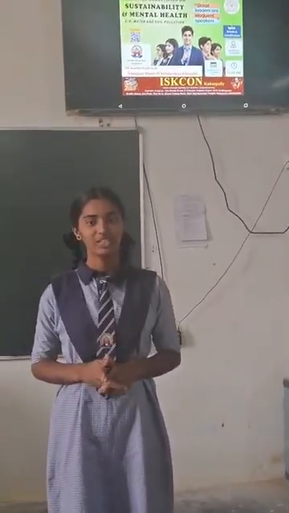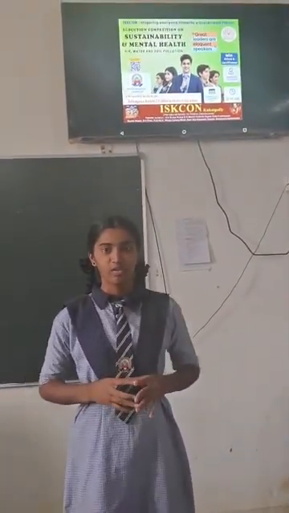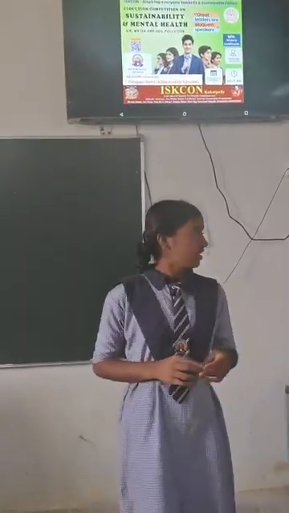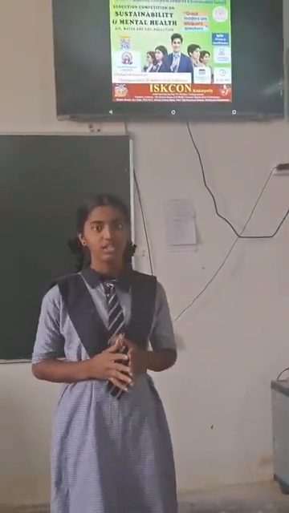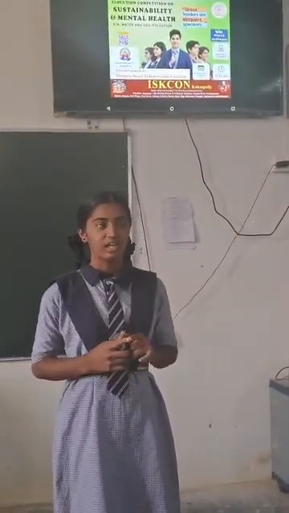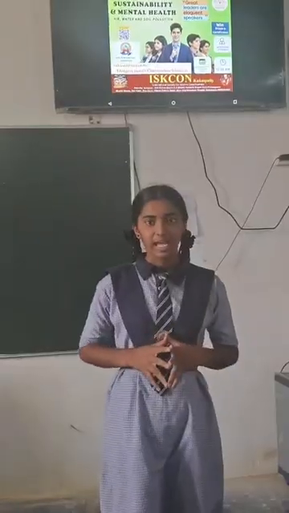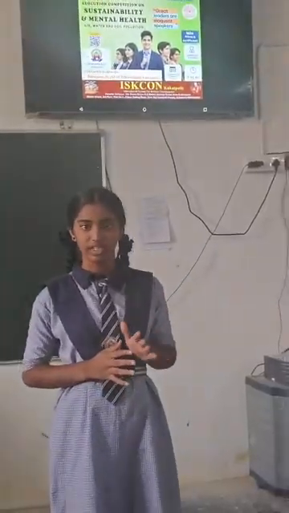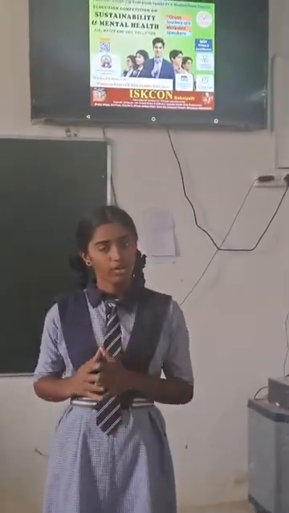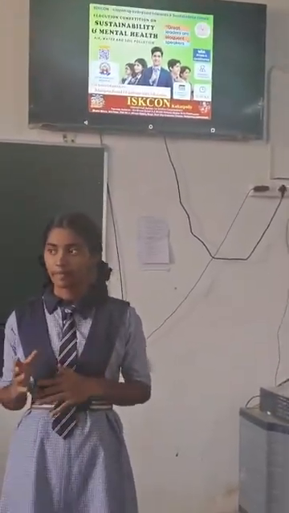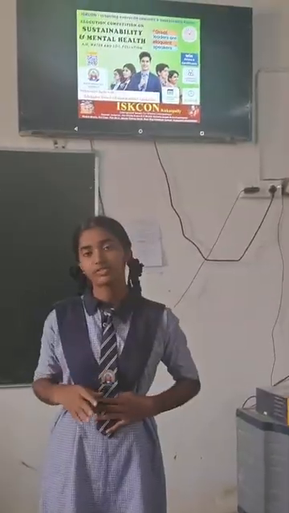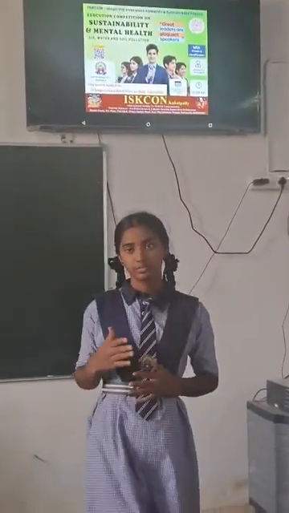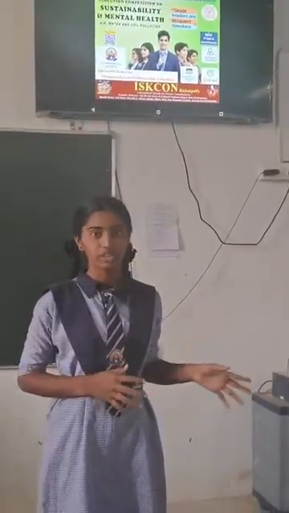Now I am here to give a speech on the topic of sustainability of air, water and soil pollution. Mainly these three pollutions are due to industrial emissions, using plastics, and not using organic farming, and there are many others. To control this pollution, we have a number of methods like reuse, reduce or recycle, using organic farming methods, or providing limits for the industries. And there are many more ways to prevent these pollutions.